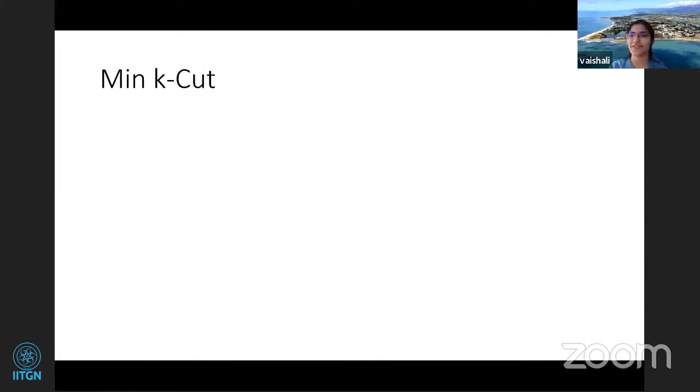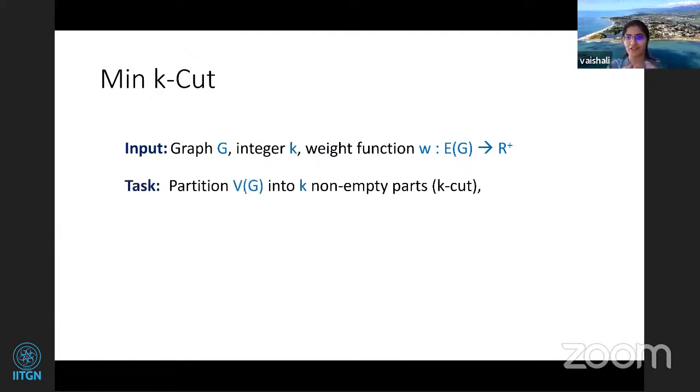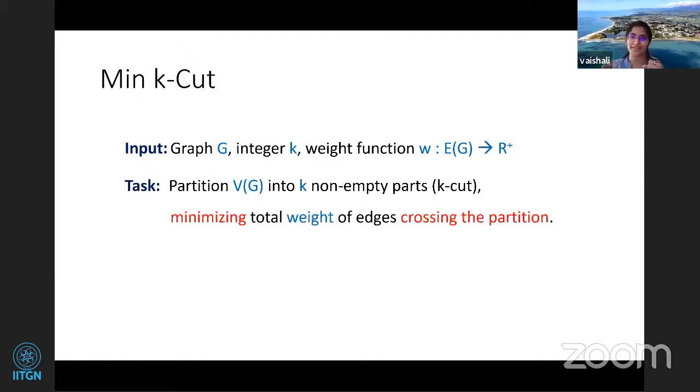First, though you've been looking at min K-cut previously in this series, let me start by giving the definition of a K-cut. So the input is a graph G. It can be a weighted graph and an integer K. And the task is to partition this graph into K parts. And what is the goal? The goal is to minimize the total weight of the edges crossing the partition, right?